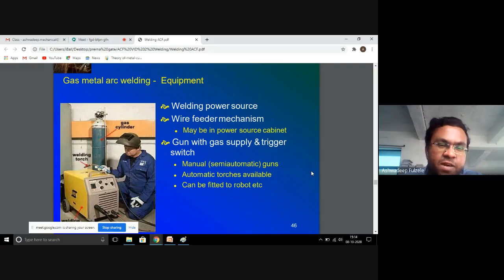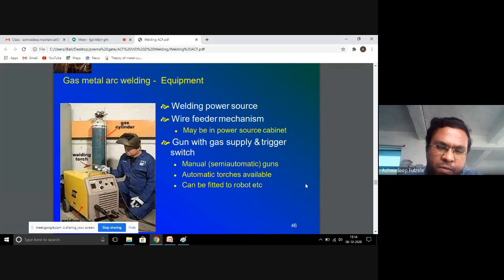The gas metal arc welding equipment contains the welding power source and wire feeder mechanism. As we are supplying continuously, there has to be a spool that will supply the consumable electrode continuously. The wire feed mechanism may be in the power source cabinet, with the gun with the gas supply and trigger switch in order to control the flow of the electrode.